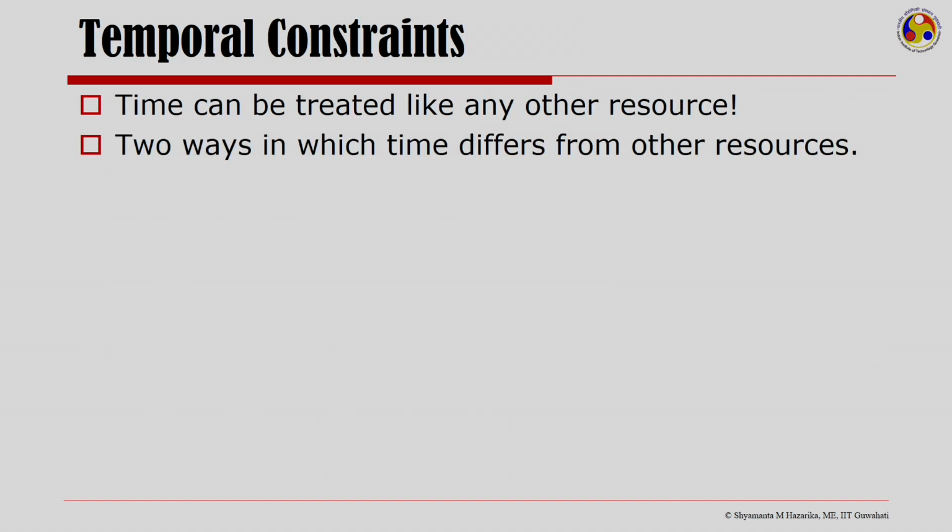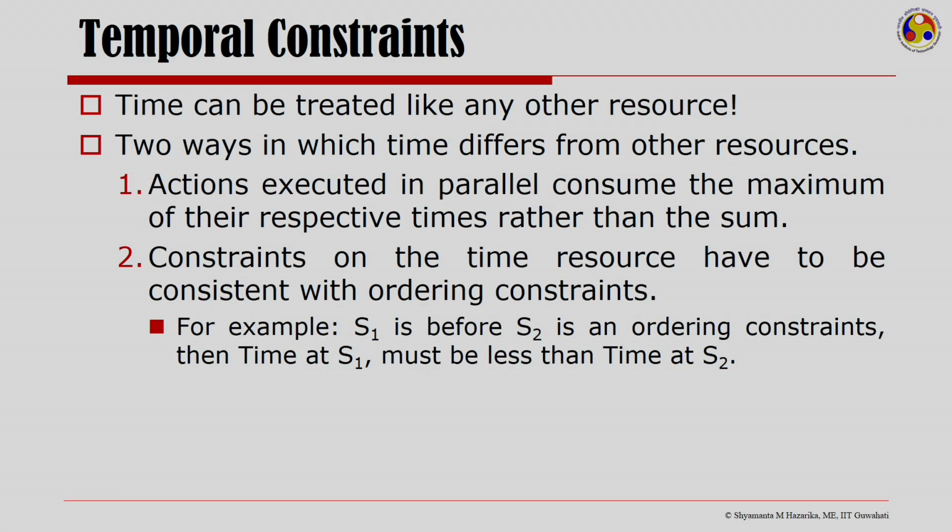Now, time can also be seen as a resource. Two ways in which time differs from other resources are that when I execute actions in parallel, the maximum of the respective times is what I need to consider rather than the sum, and the constraints on the time resource have to be consistent with the ordering constraints. That is, if I have S1 before S2, then time at S1 must be less than time at S2.